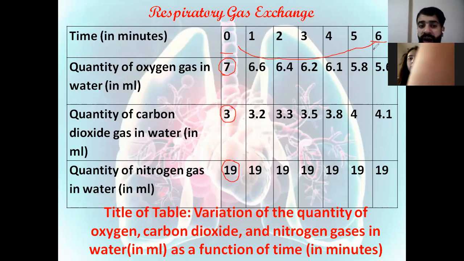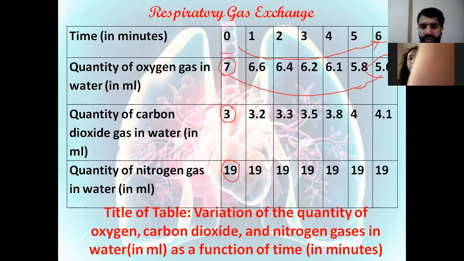The quantity of oxygen gas decreases from 7 to about 5.6. So here from 7 to 5.6, what does this mean? This means that the oxygen decreases. Means that the oxygen is consumed. When the amount of the gas decreased, this means that this oxygen is absorbed or consumed by the animal,